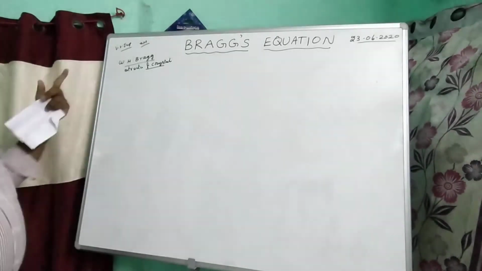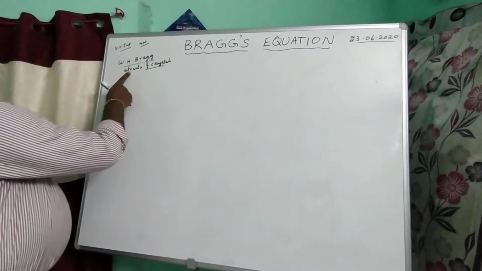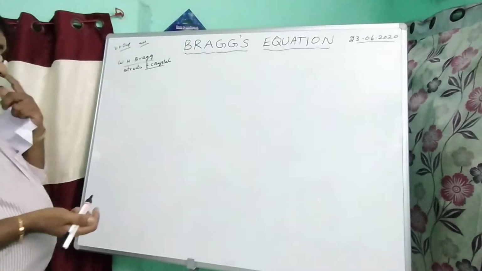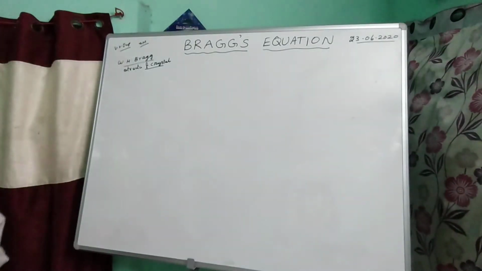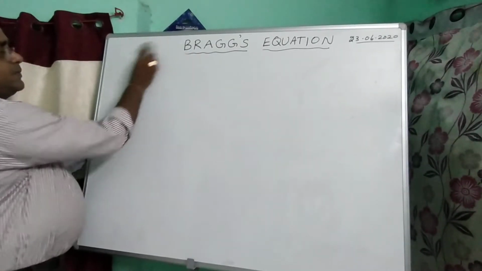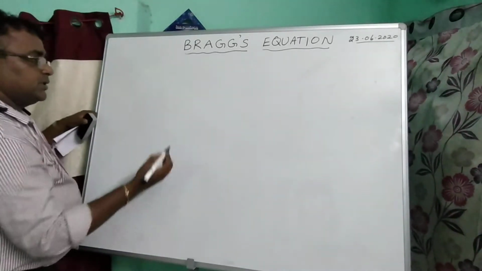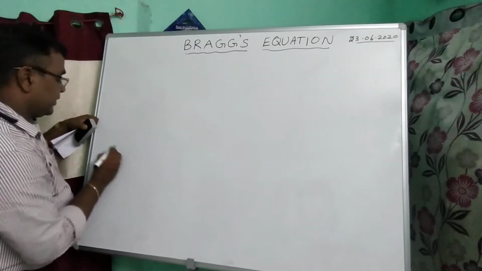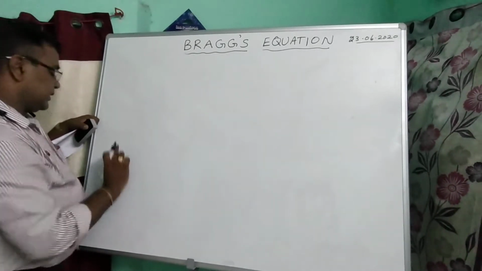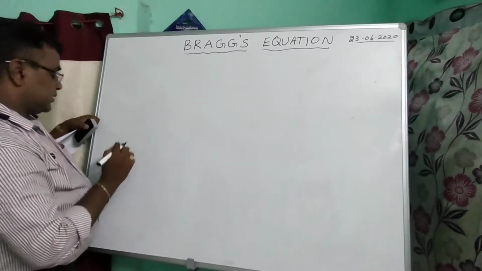To consider the structure of crystals, W.H. Bragg made an experiment which is known as Bragg's experiment. On Bragg's experiment, Bragg's equation is derived. So in this experiment, first you take a crystal. In the crystal we take 2 layers.